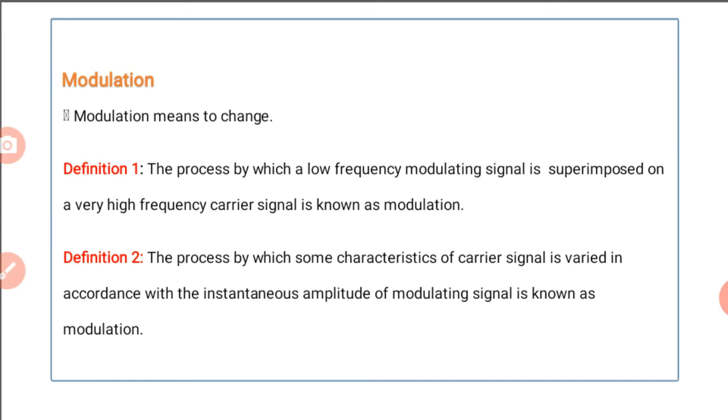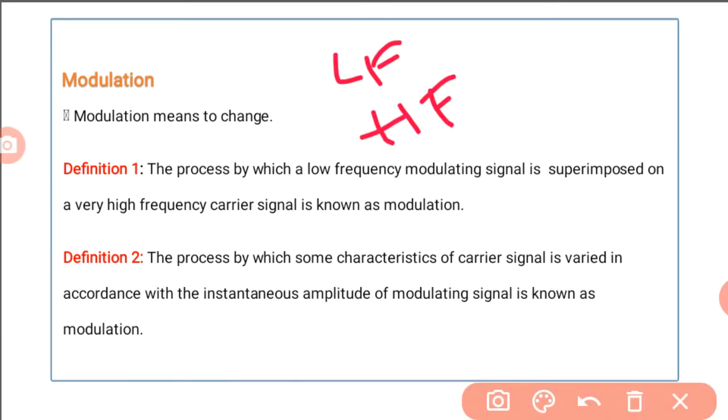That means a low frequency signal is superimposed on a high frequency carrier signal.